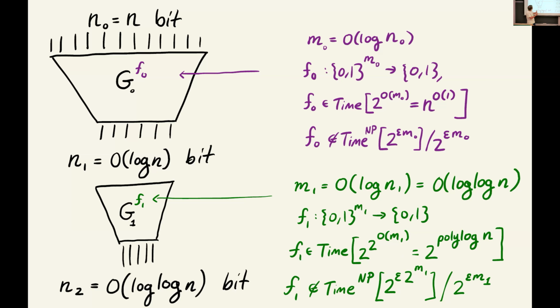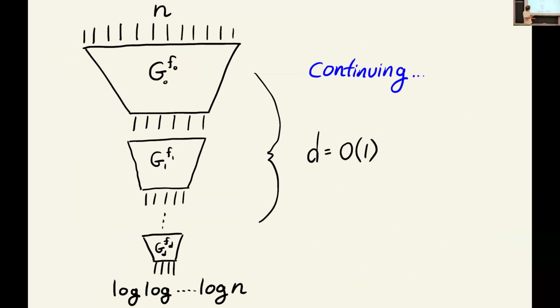If I run through the standard hardness randomness paradigm again and relativize everything to an exponentially larger time bound, you'll see that what you need is to produce a truth table which is computable in doubly exponential time in terms of its input length, and is hard against correspondingly polynomially smaller circuits. Right, so this is the general idea. With some caveats I'll mention in a moment, we can continue this any constant number of times, and we need to assume our hardness for correspondingly larger and larger time bounds. And we can reduce the seed length down to some arbitrary log n.